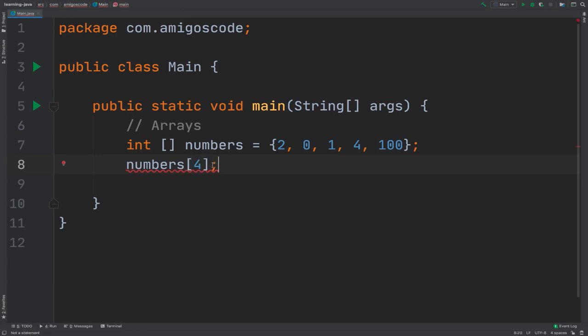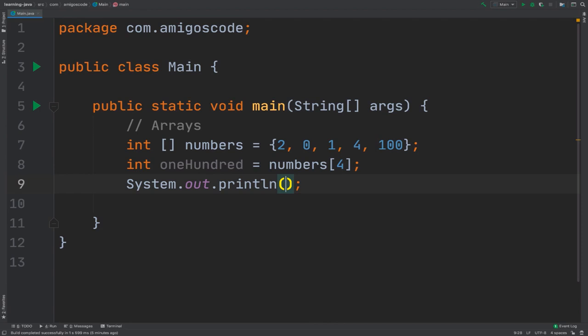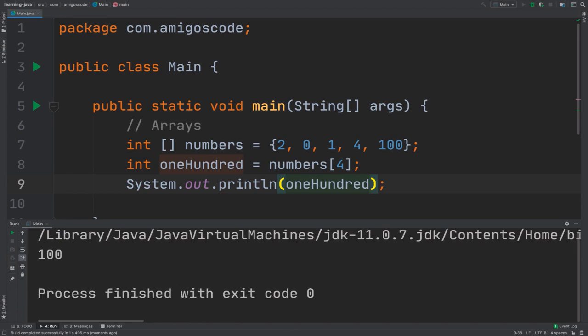So now obviously we need to store this into a variable because this now gives us the integer value. So let's simply say int and then simply say 100 and then equals numbers, and then 4. Now let me simply say sout, and then 100, run. There we go, we have 100.